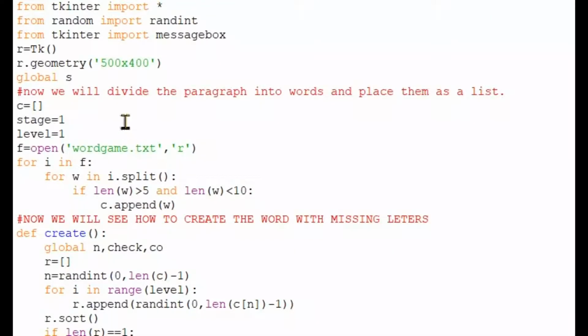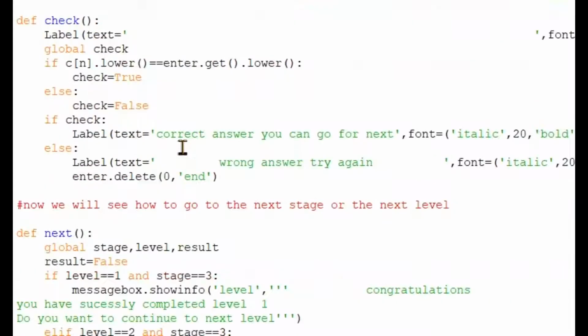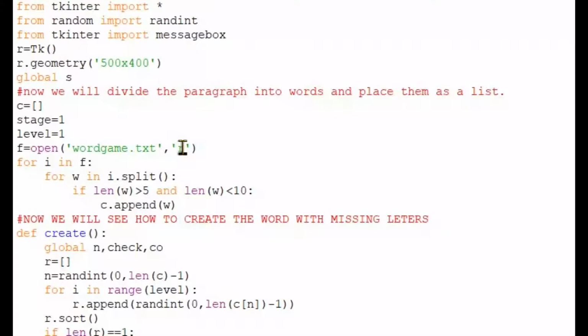As we discussed previously about which steps we need to do, we will do it like that only. First we have imported the files which we want. Here we have imported Tkinter, random, and messagebox. In the last video I made a message box. If anyone missed it, I will keep it in the description. You can watch it there.